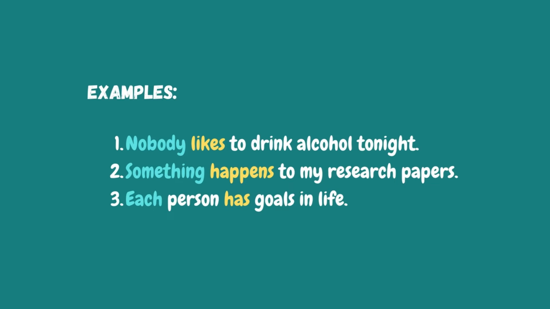Example number 3, each person has goals in life. Each is followed by person, which is singular, therefore taking the singular form of the verb, which is has. Is it now clear? I hope so. Let's move on to